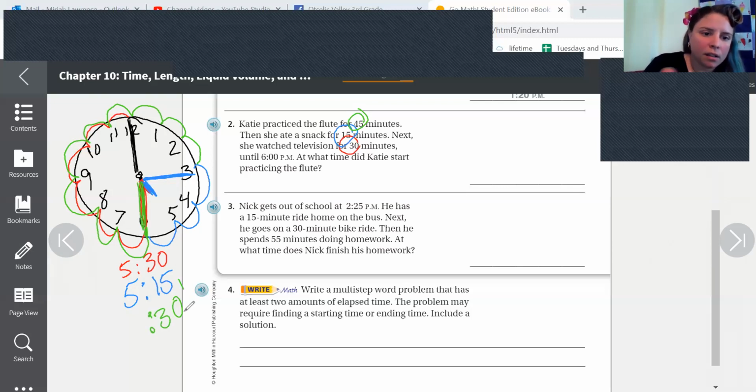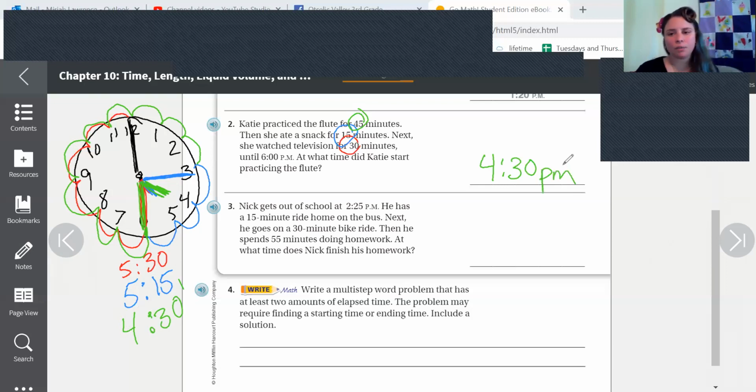Okay, and our hour hand is now over here because it moved between the 5 and the 4. So our hour hand, if it's between the 5 and the 4, is at 4. So it's 4:30 p.m. If you have a clock at home, this might be easier. If you have a digital clock tool, this might be easier. Okay, you do what works for you.